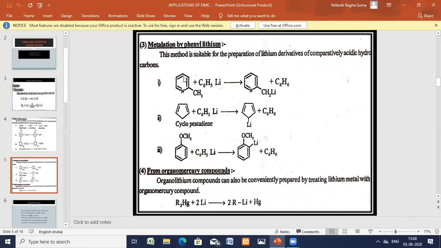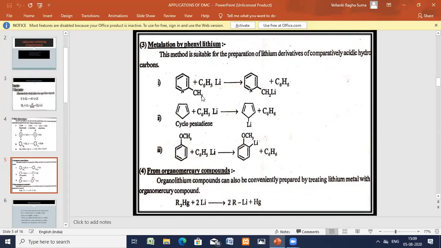Okay, so here we'll say methyl pyridine is taken and phenyl lithium. Exchange takes place between these two groups, between the phenyl group and the pyridine group. Exchange between the lithium and the methyl in the pyridine, and the phenyl group. Thereby, see this hydrogen goes to the phenyl group, lithium comes to this methyl group. So lithium is getting exchanged to the methyl group.